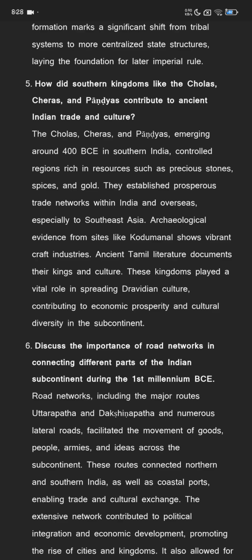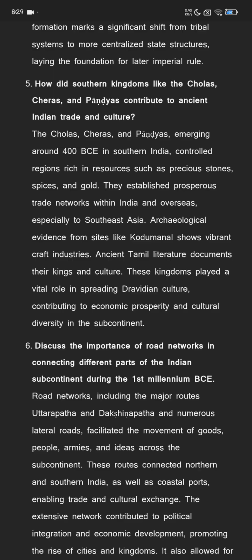How did southern kingdoms like the Cholas, Cheras, and Pandyas contribute to ancient Indian trade and culture? The Cholas, Cheras, and Pandyas, emerging around 400 BCE in southern India, controlled regions rich in resources such as precious stones, spices, and gold. They established prosperous trade networks with India and overseas, especially to Southeast Asia.